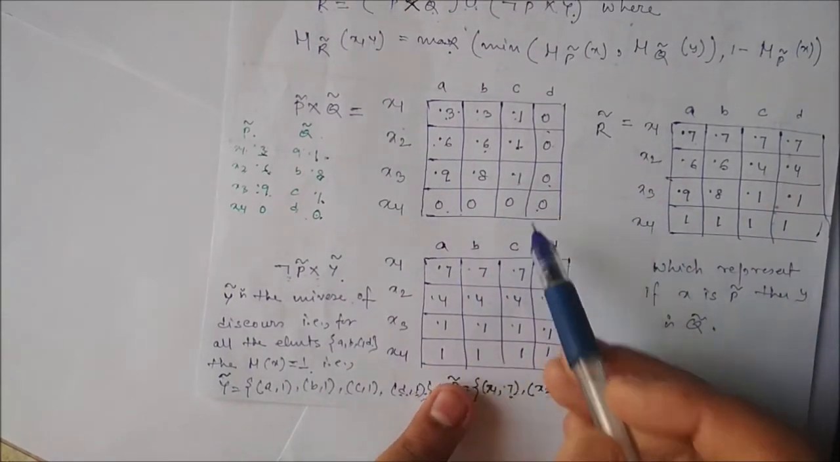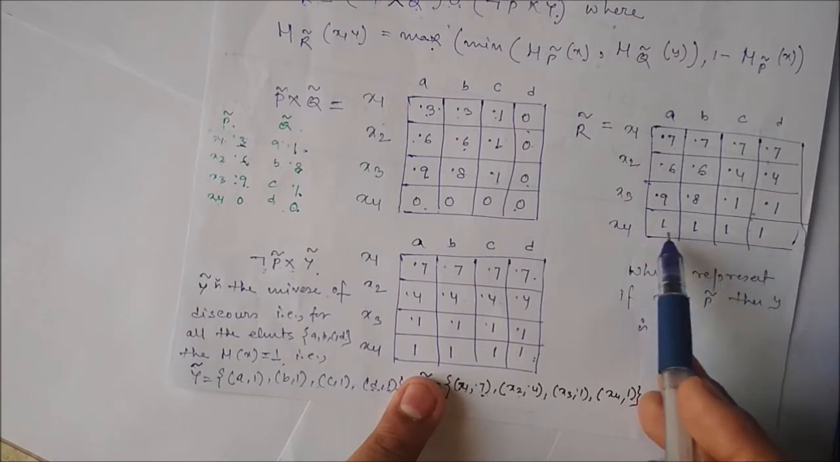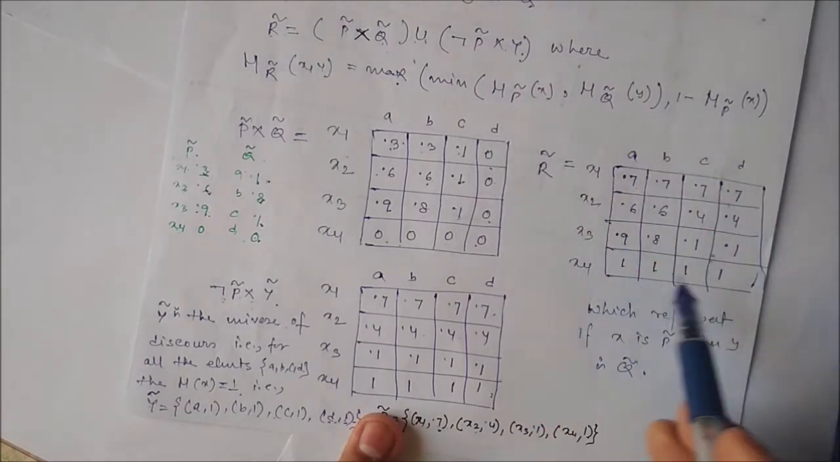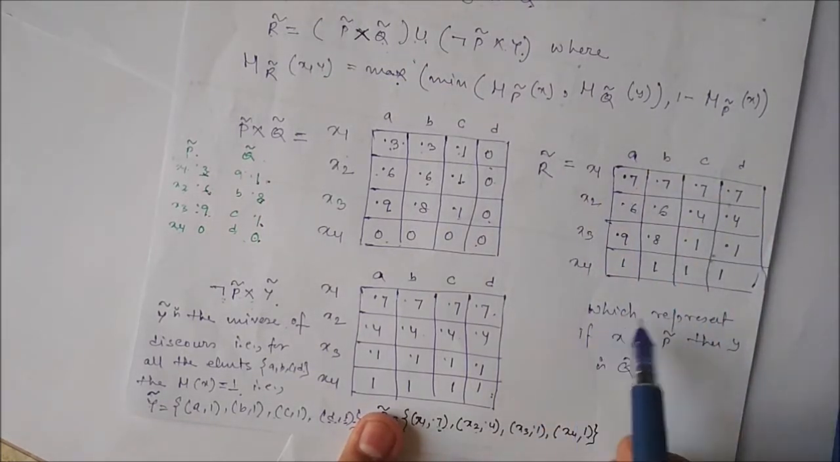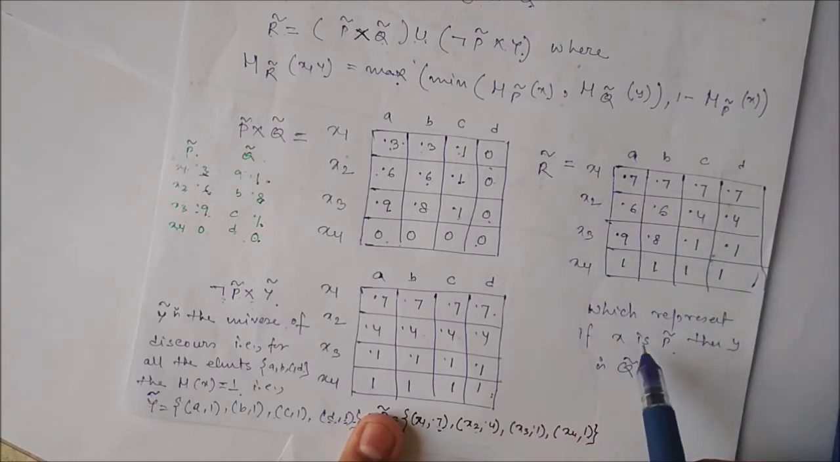Here all are 0 and here all were 1, so definitely you have to take the maximum value. That's why all the elements of the last row should be 1, 1, 1. So this is nothing but our representation of if x is P, then Y is Q. So that is the implication relation of the first one.